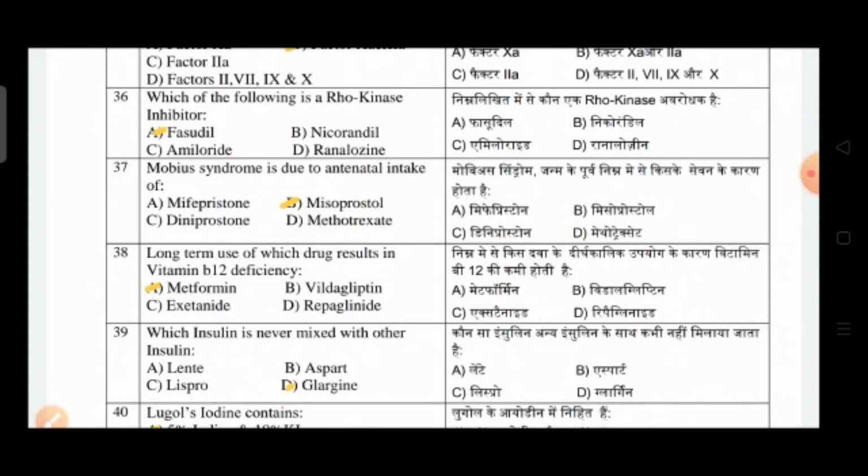Question number 36: which of the following is a Rho kinase inhibitor? Option A is fasudil, option B is nicorandil, option C is amiloride, option D is ranolazine. So the correct answer is option A, that is fasudil.